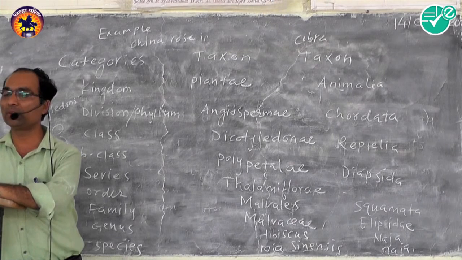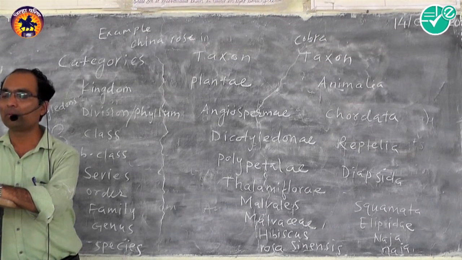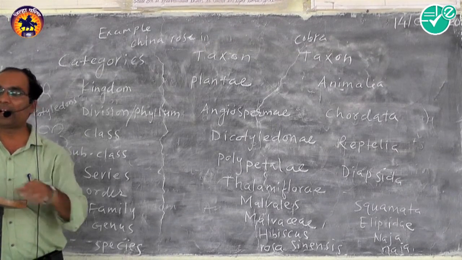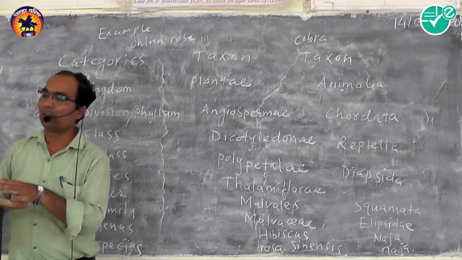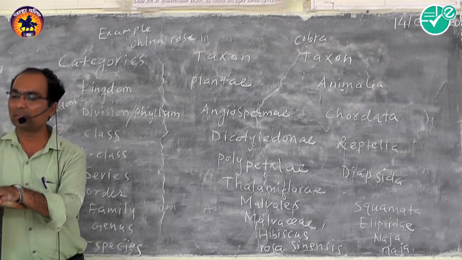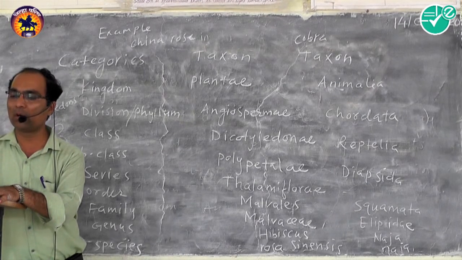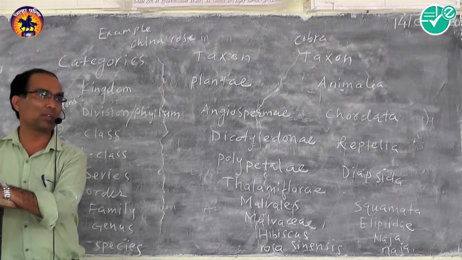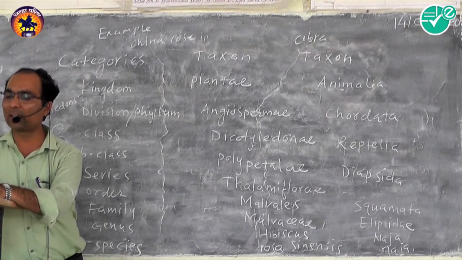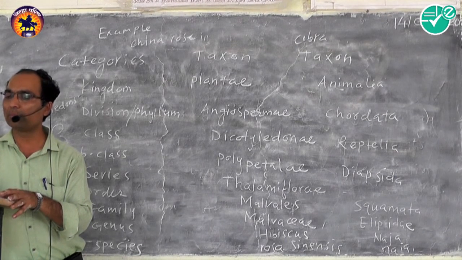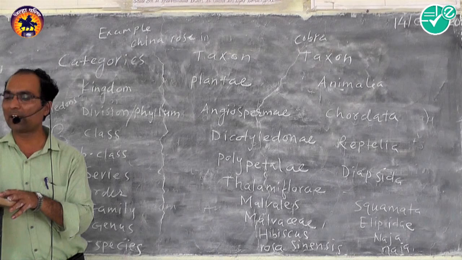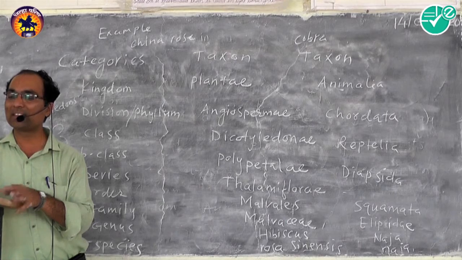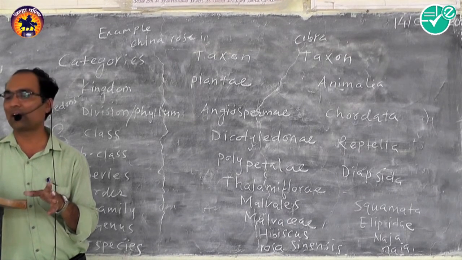It is the basic unit in the system of classification. Members of a species show all the similar characters and are able to breed among themselves to produce their own kind. For example, all plants of potato, scientific name Solanum tuberosum, are grouped under the species tuberosum. Solanum melongena and Solanum lycopersicum are other species of Solanum. So species is the smallest unit of classification.